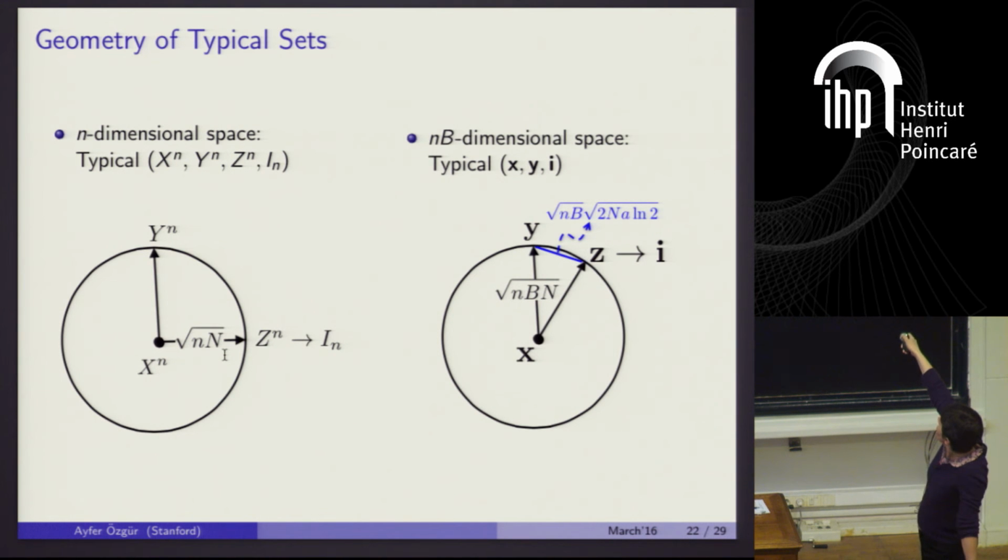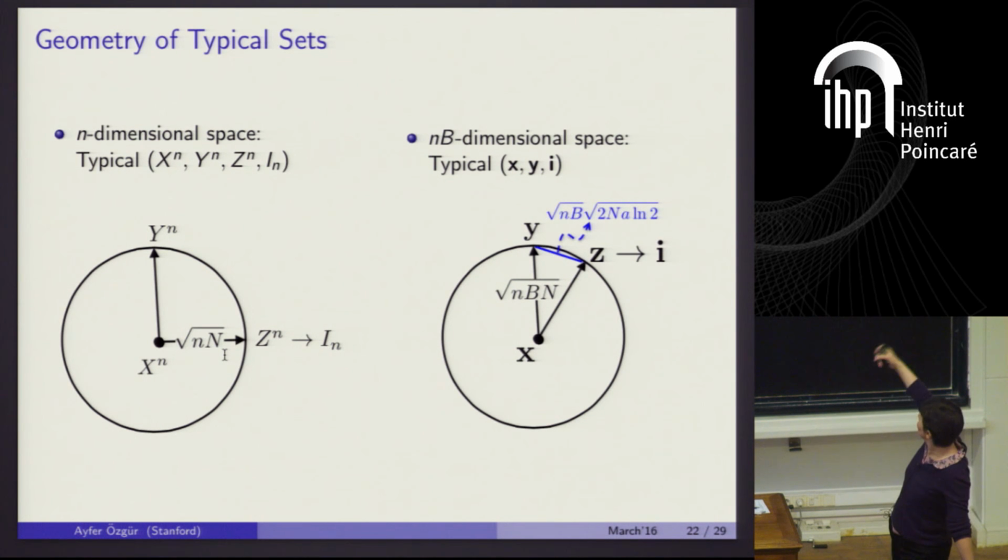So observe that when a is equal to 0 here, this would say that y itself is mapped to the ith bin, and this was exactly the argument I gave you when a is equal to 0. Now, when a is not equal to 0, I cannot say that this is mapped to the right bin, but I can say that there is a point which is very close in Euclidean distance that's mapped to this bin.